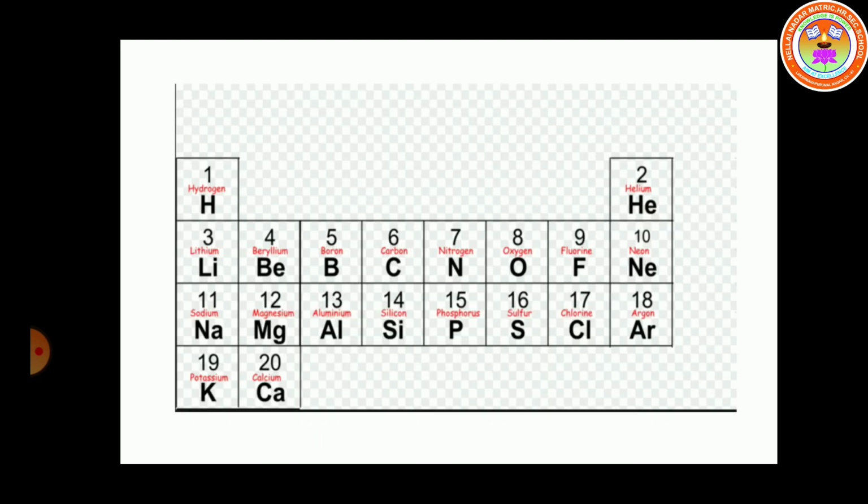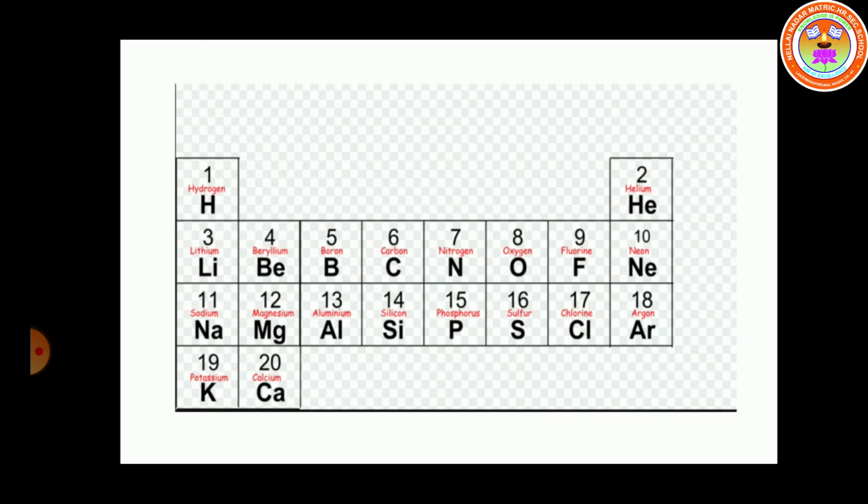And students, you learn the first 20 elements' names and symbols. This number is the atomic number. In the modern periodic table, the elements are arranged in increasing order of atomic number, which we will discuss in your next chapter. This is the electronic structure of the first 20 elements. So just study the first 20 elements' names, symbols and atomic numbers.